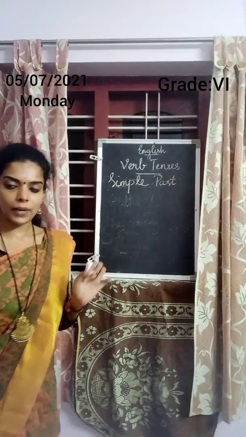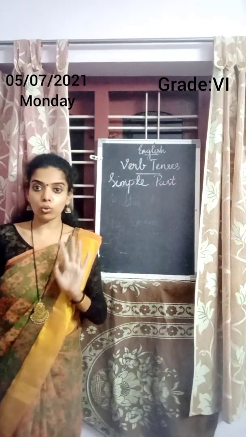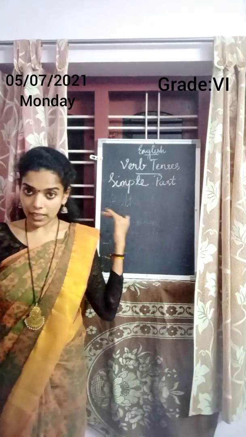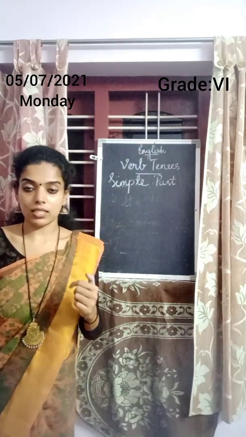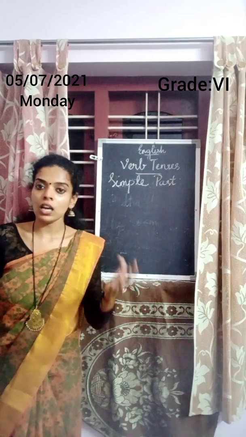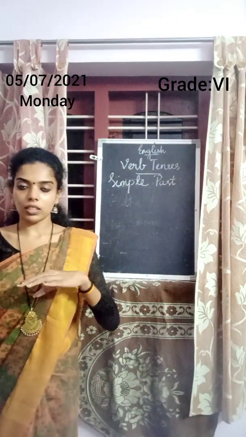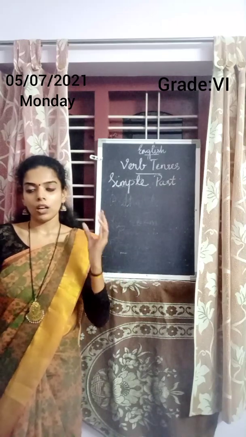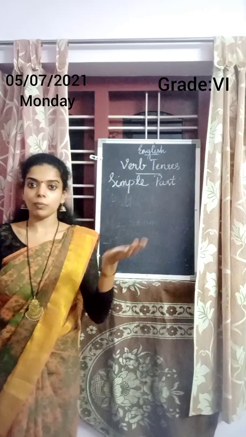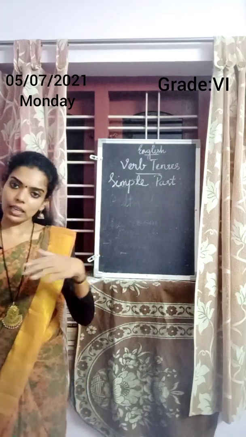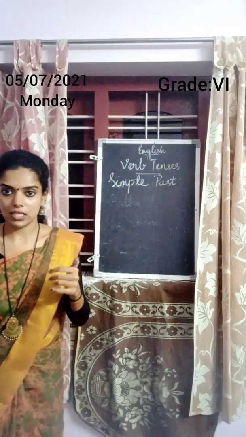So, simple past. There are so many rules in grammar, okay. In tense also there are so many rules. The verb changes according to the tense in a sentence, that is according to past, present and future tense. If the verb is in past tense, following a rule, it will be in one form, and in present it will be in another form, and future another form, okay. So first we are going to do simple past tense.